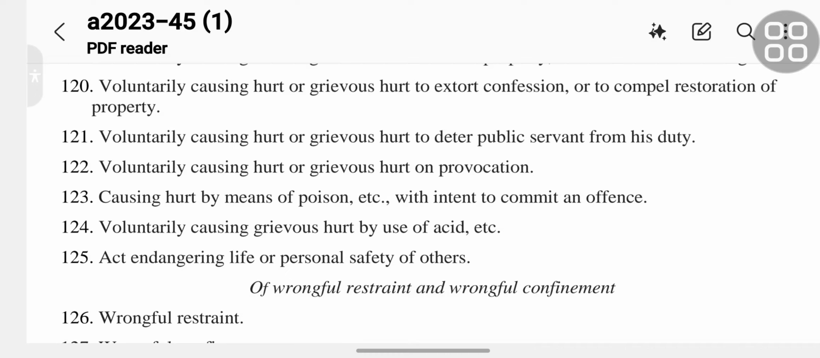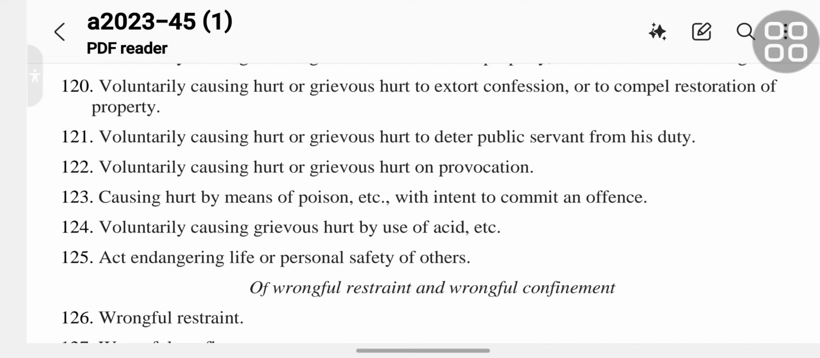121 voluntarily causing hurt or grievous hurt to deter public servant from his duty. 122 voluntarily causing hurt or grievous hurt on provocation.